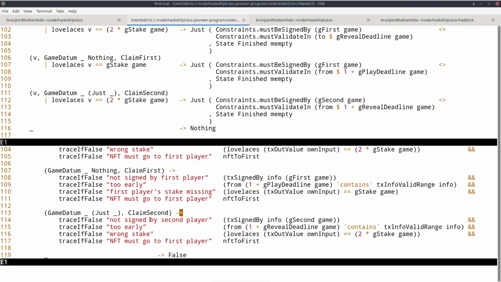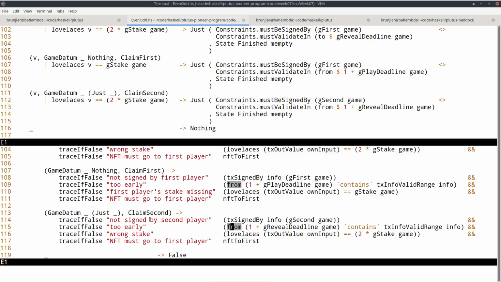Finally, the fourth case, that is when the first player has played, the second player has played, and the first player realizes that he has lost and doesn't react anymore, or he gets disconnected. So in any case, the second player has won and can claim both his and the first player's stake. So that must be signed by the second player. That's here.